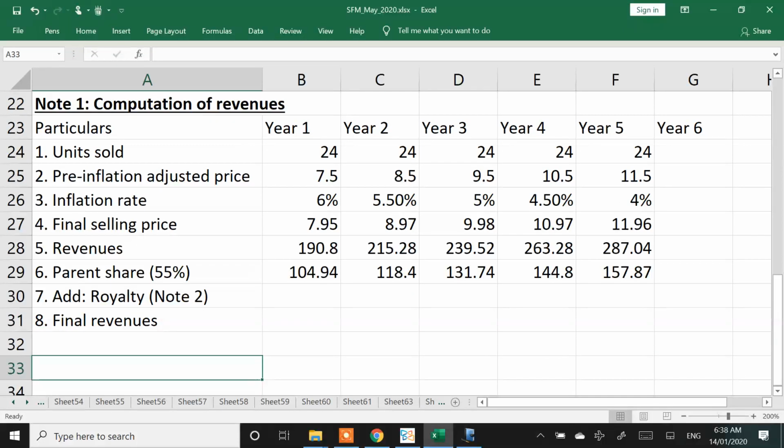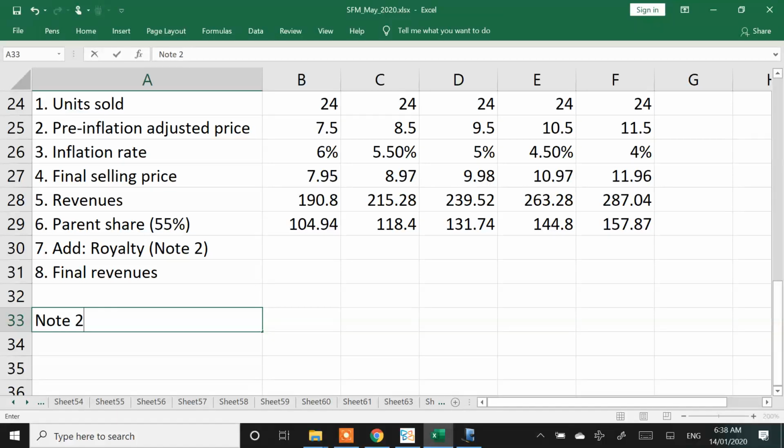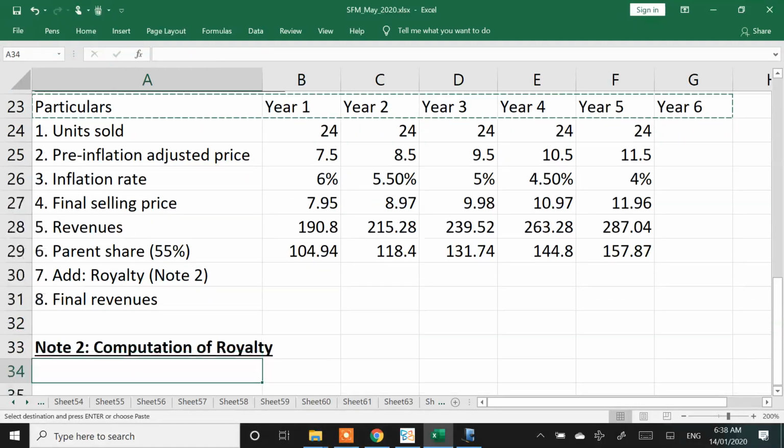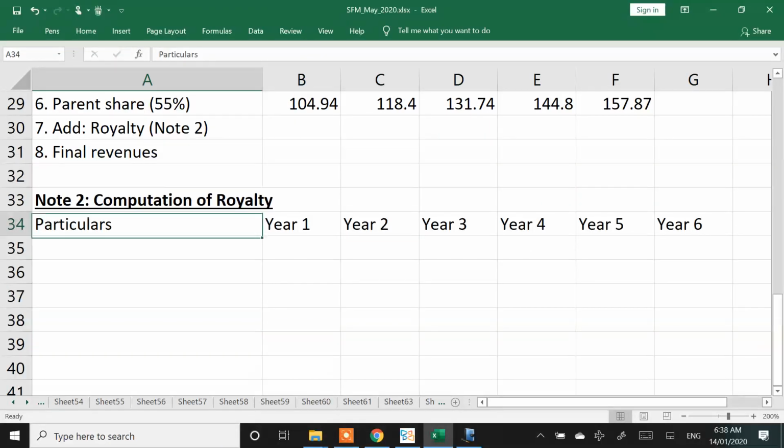Okay, come down. Note 2, computation of royalty. Let it be 6 years again. Computation of royalty. Parent, that Perfect Inc. is eligible to get all these amounts. They may not get it immediately because of repatriation clauses.